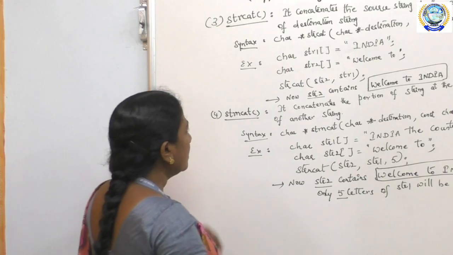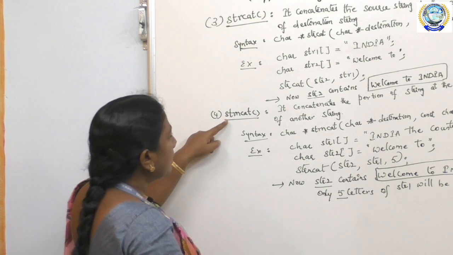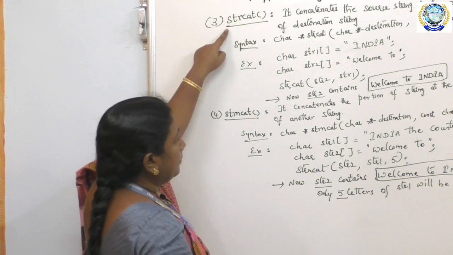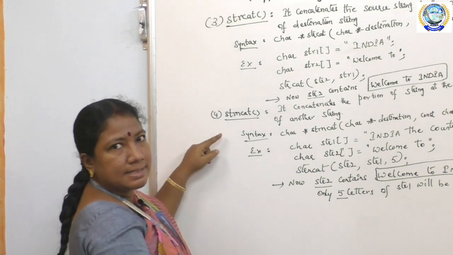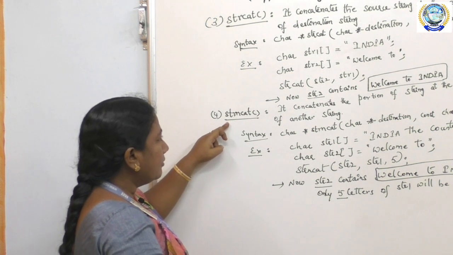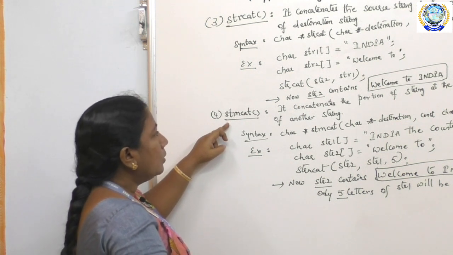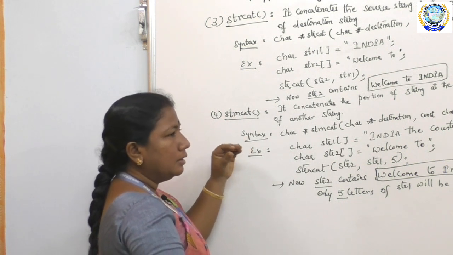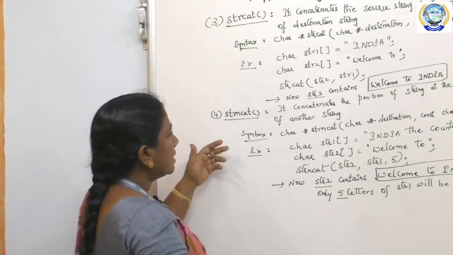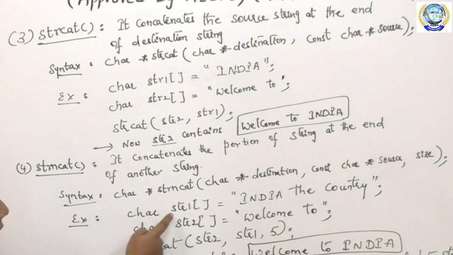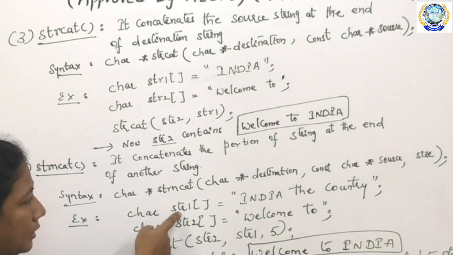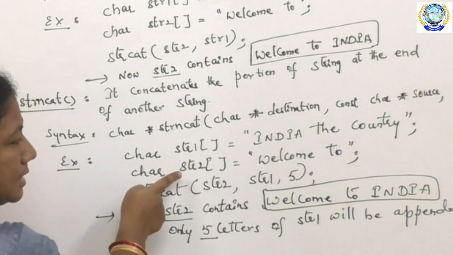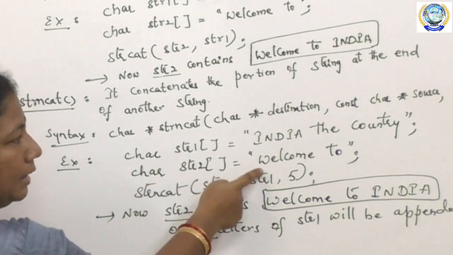India. Next, the function strncat, which is also similar to strcat. The only difference is that in the strncat function, only the specified number of characters will be appended to the next string. Say for example, I have two strings: str1 has the value India, the country, and str2 has the value welcome to.